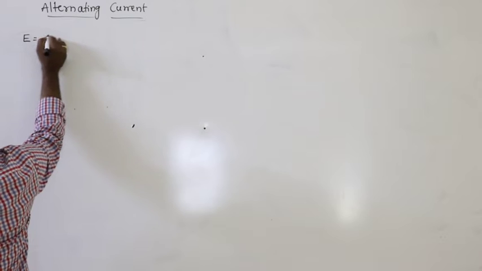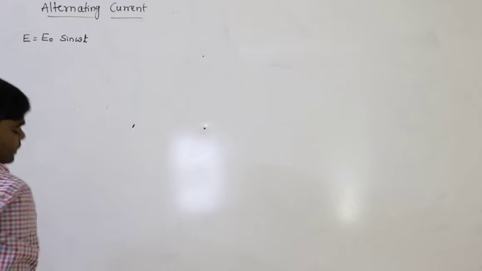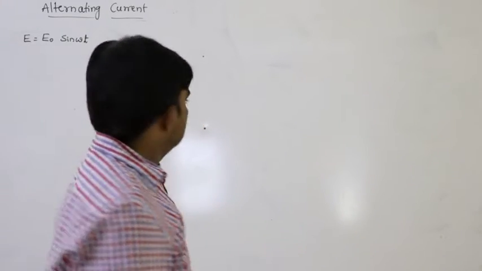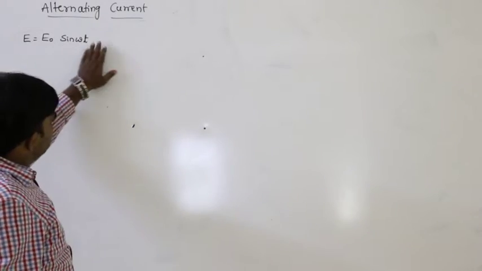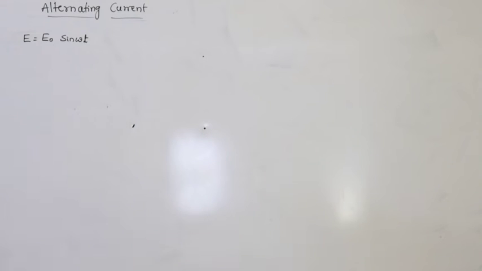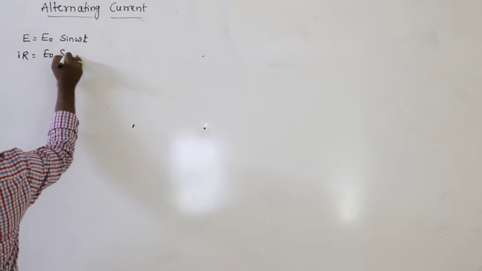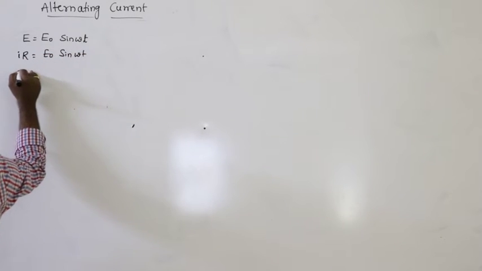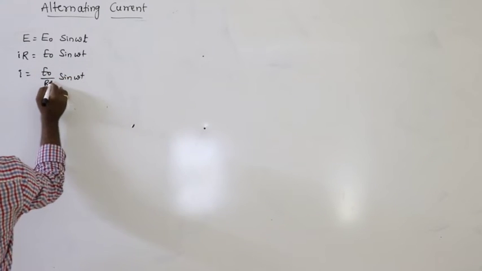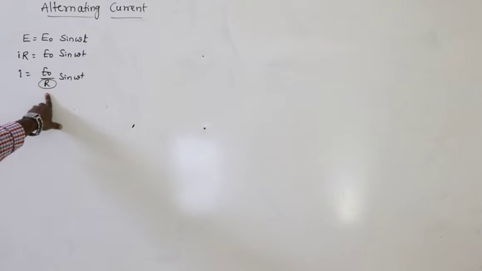E is equal to, let us say, E naught sin omega t. That is the amount of EMF induced. So E is equal to E naught sin omega t. This is the induced EMF in the AC generator, right? So here E can be written as IR, E naught into sin omega t. So I is equal to E naught by R into sin omega t. Here the denominator, if only a resistor is connected, is the resistance.